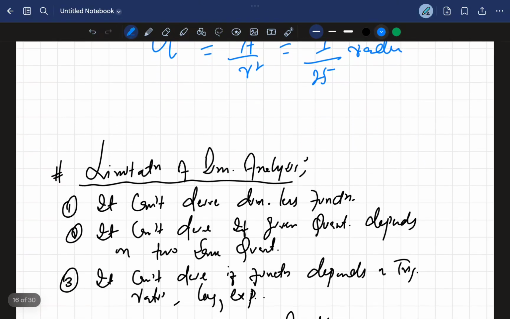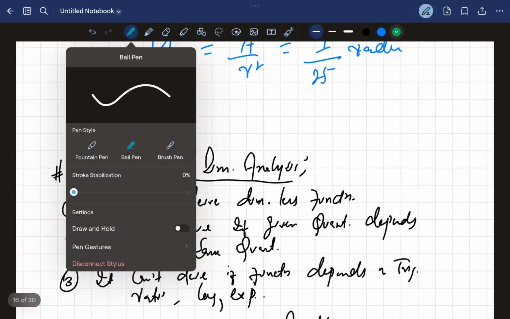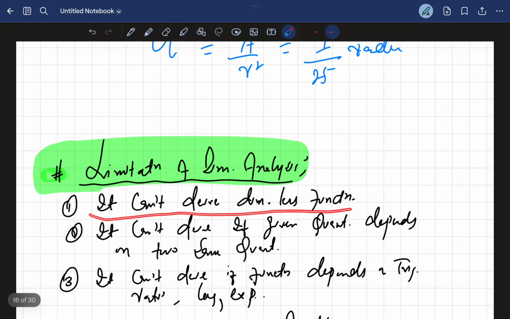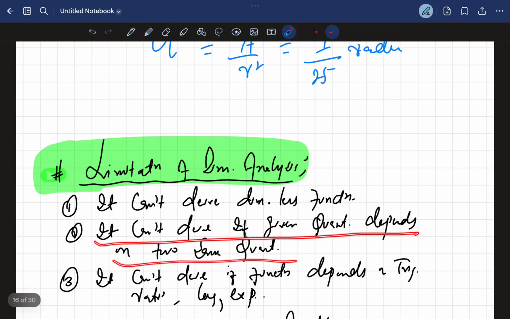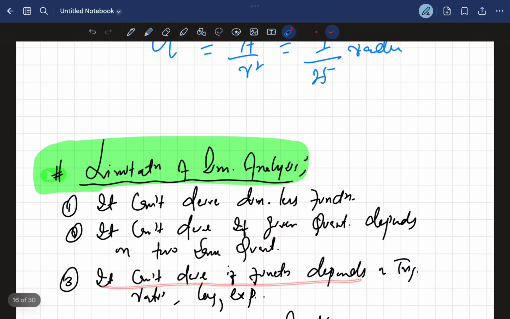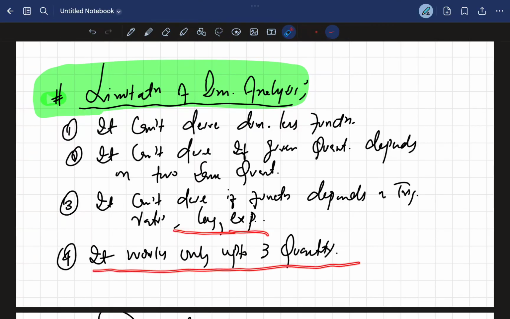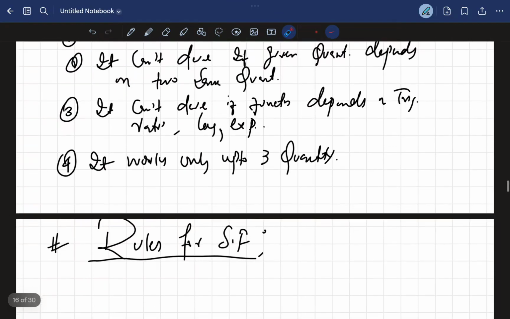Now the limitation of dimensional analysis is very important for assertion-reason questions. Limitation of dimensional analysis: it can't derive a dimensionless function. It can't derive if the given quantity depends on two same quantities. It can't derive if the function depends on trigonometric ratios, log, exponents. It works only up to three quantities. These four points are very important.